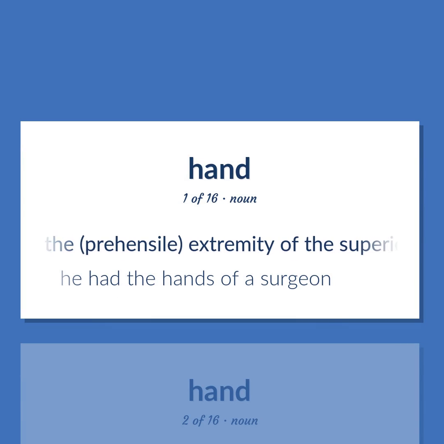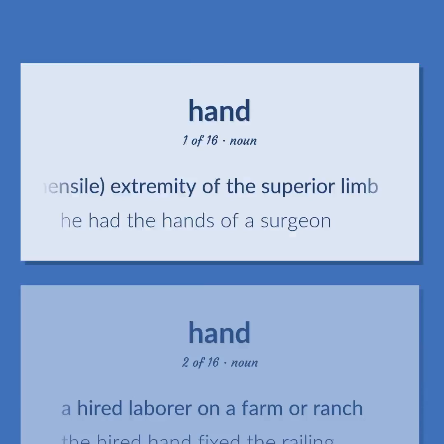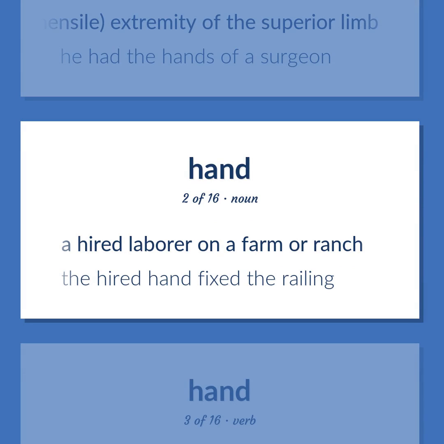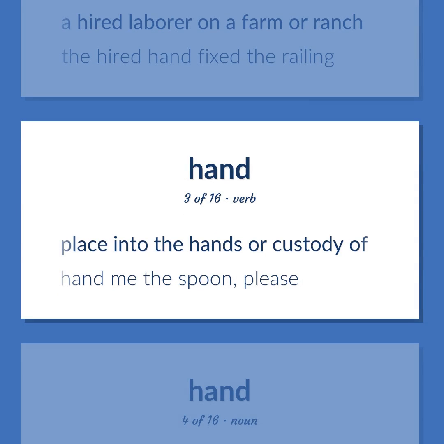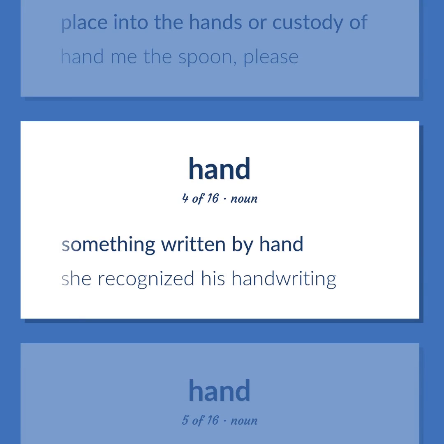The prehensile extremity of the superior limb. He had the hands of a surgeon. A hired laborer on a farm or ranch. The hired hand fixed the railing. Place into the hands or custody of. Hand me the spoon, please. Something written by hand. She recognized his handwriting.